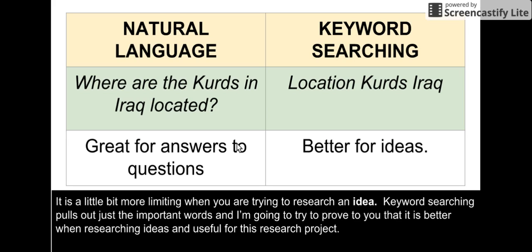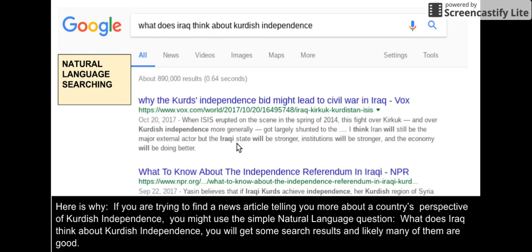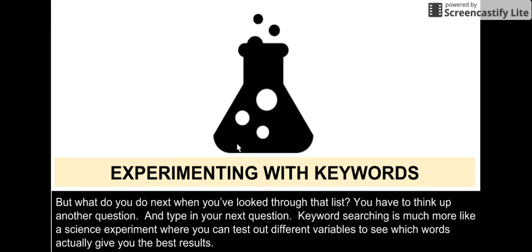Keyword searching pulls out just the important words in a question, and I'm going to prove to you that it is better when researching ideas and it's useful for this particular project. Here's why. If you're trying to find a news article telling you more about a country's perspective of Kurdish independence, you might use the simple natural language question, What does Iraq think about Kurdish independence? And you will get some results, and very likely many of them are good. But what do you do next when you've looked through that list? You have to think of another question and type in your next question.